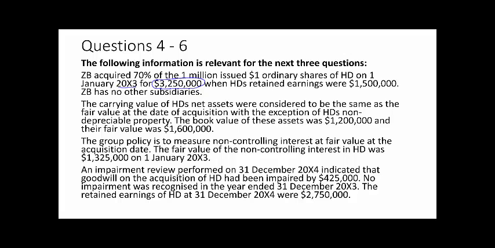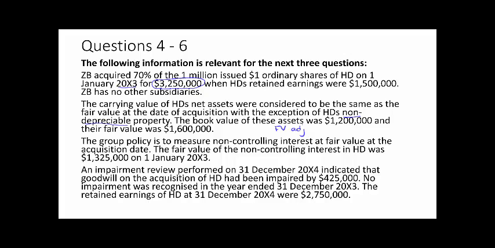Carries on to tell us what the retained earnings of the subsidiary company were on the date of acquisition. It then goes on to say the carrying value of the net assets of that subsidiary were considered to be the same as the fair value with the exception of one particular item, which happens to be a non-depreciable property. Book value was 1.2 million, fair value 1.6 million. So as part of our net asset working, we will have a fair value adjustment to take account of.